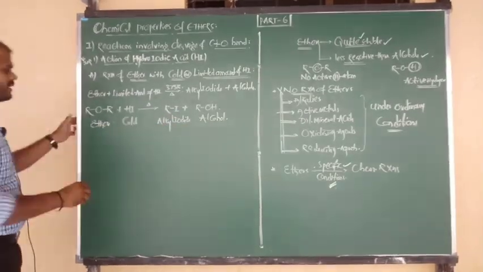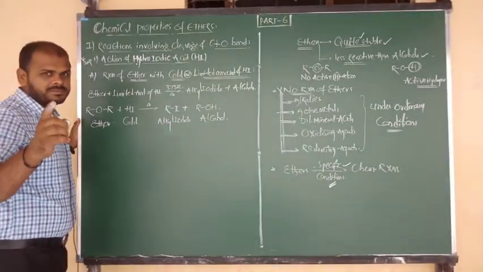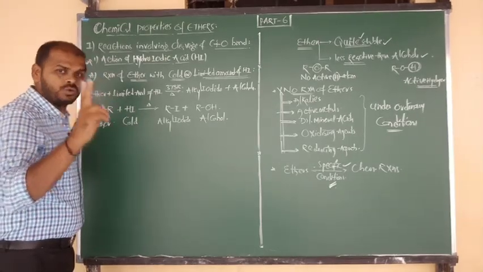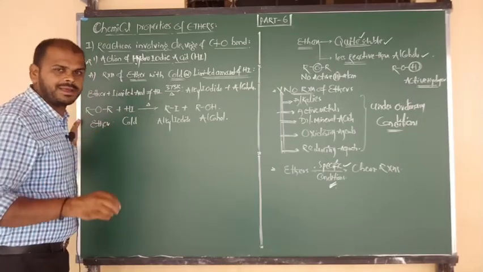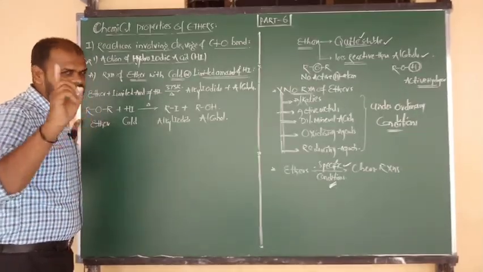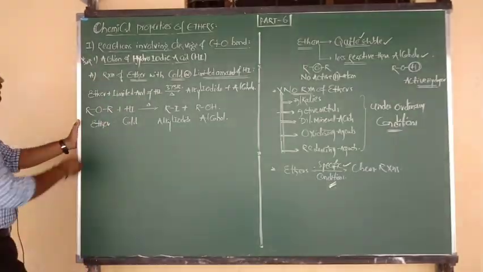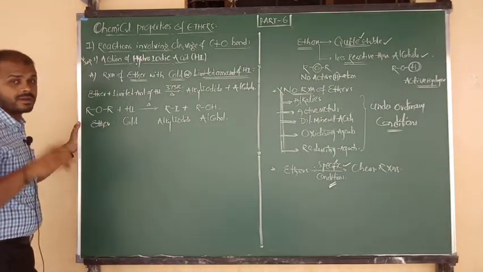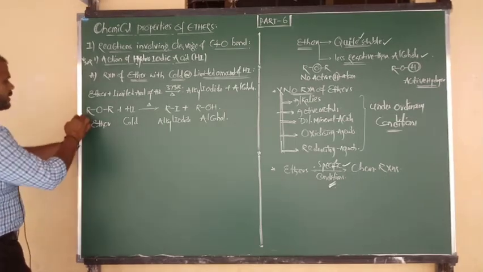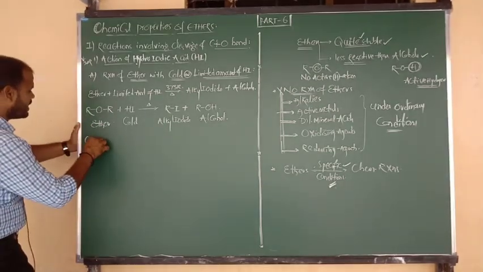Now for that reaction, I am going to give you two examples. In every category, I am going to give you two examples: one by taking a symmetrical ether, one more by taking an unsymmetrical ether. If both are written, you will understand perfectly. First, let me consider a symmetrical ether, or we can say a simple ether. In place of R, what will we write, beta?